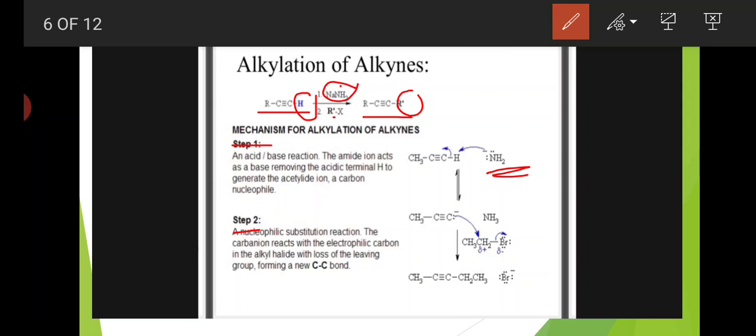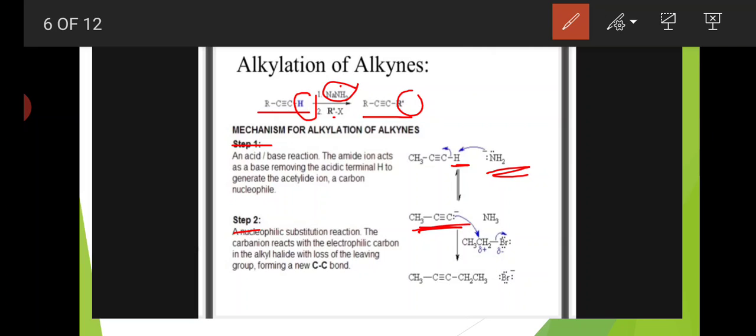By using this base, we can eliminate the terminal hydrogen first. After elimination of the terminal hydrogen, the nucleophile is formed, CH3C≡C-. This is the nucleophile, or acetylide ion. This is step 1. Step 2 is a nucleophilic substitution reaction.